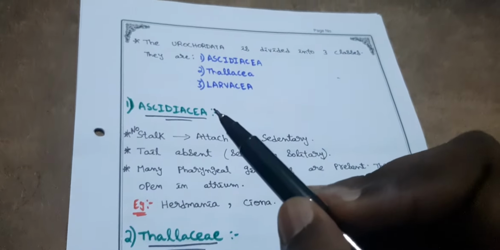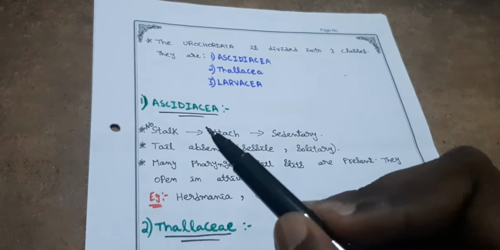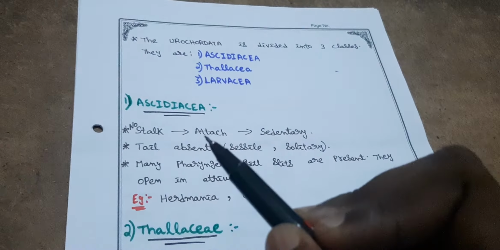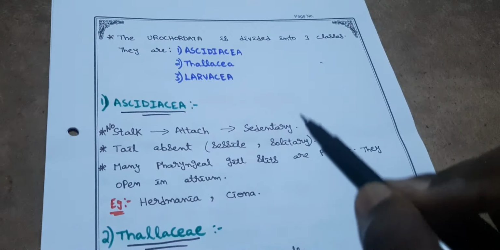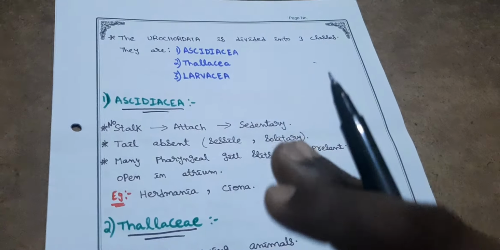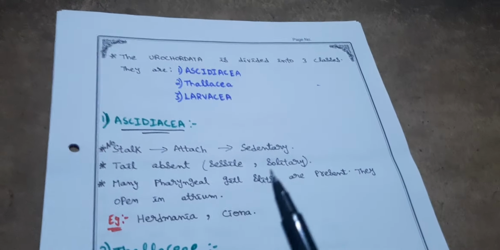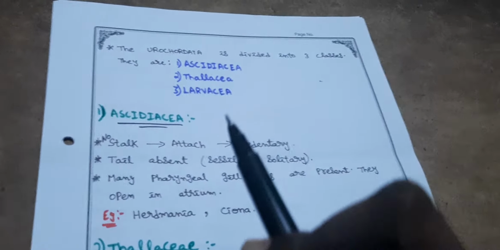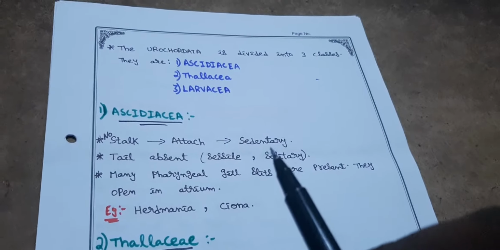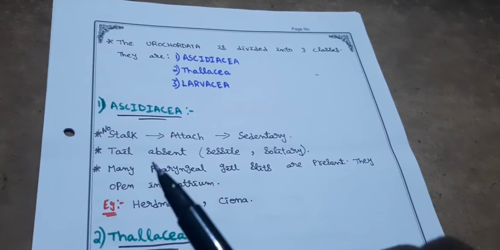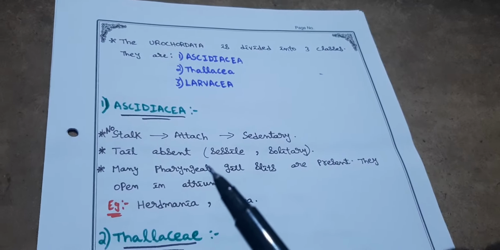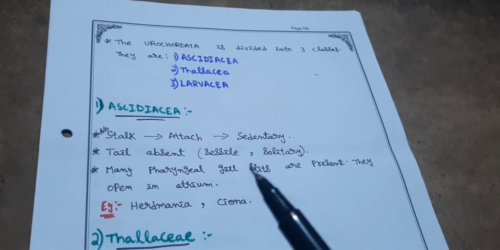Acidiaceae, this is the first class. It has no stalk. Sedentary form means it is directly attached to the substratum, but no stalk-like structures are present for attachment. Next, tail is absent in Acidiaceae.